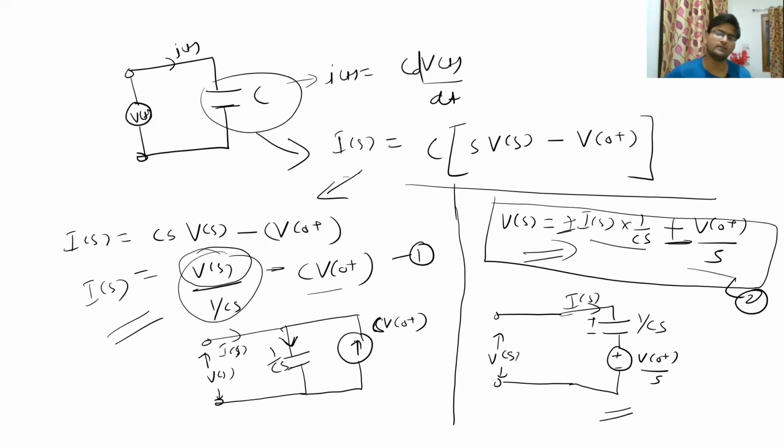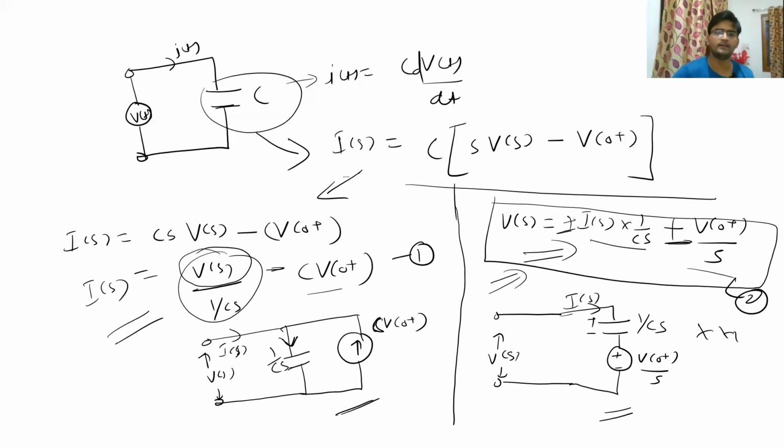So if you draw it in the form of a current circuit, then there will be a current source CV0 plus added, whose direction will be opposite to the direction of current in the capacitor. And if you write it in terms of voltage, you will get a circuit like this, in which a voltage of V0 plus upon S will be added, whose polarity will be the same as the voltage drop across the capacitor. So these are very important findings for inductor and capacitor. And remember, for the resistor circuit, the circuit is going to remain the same.